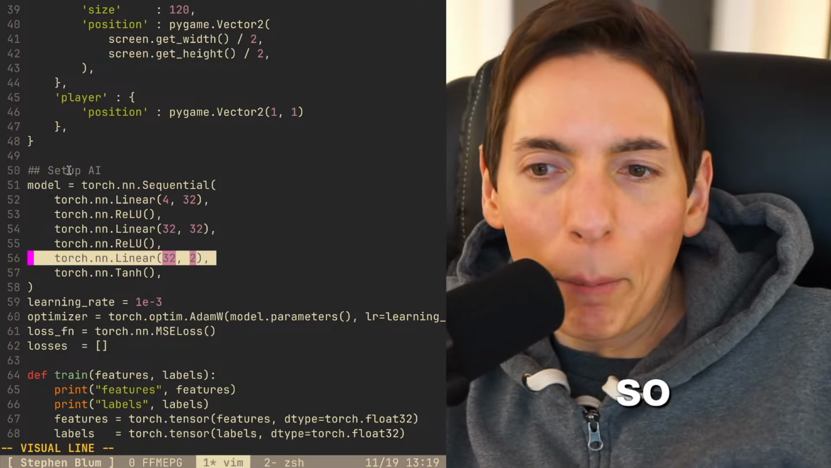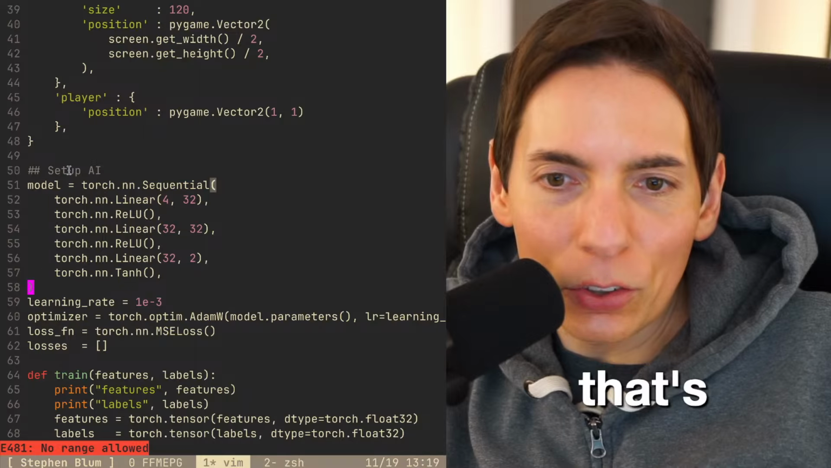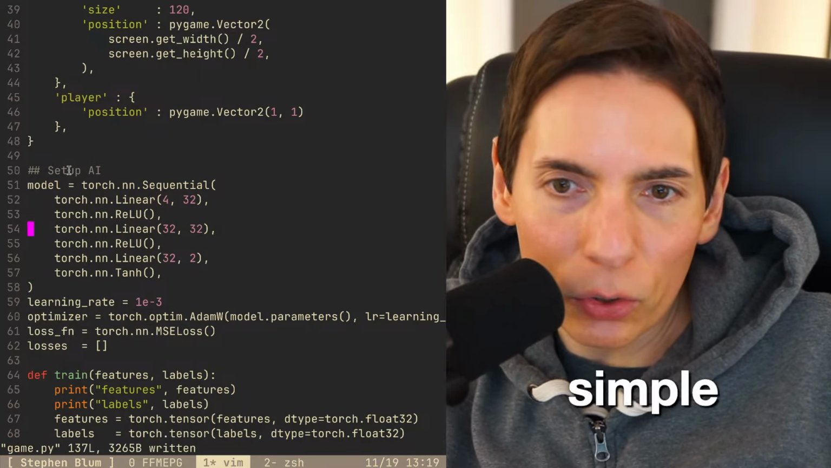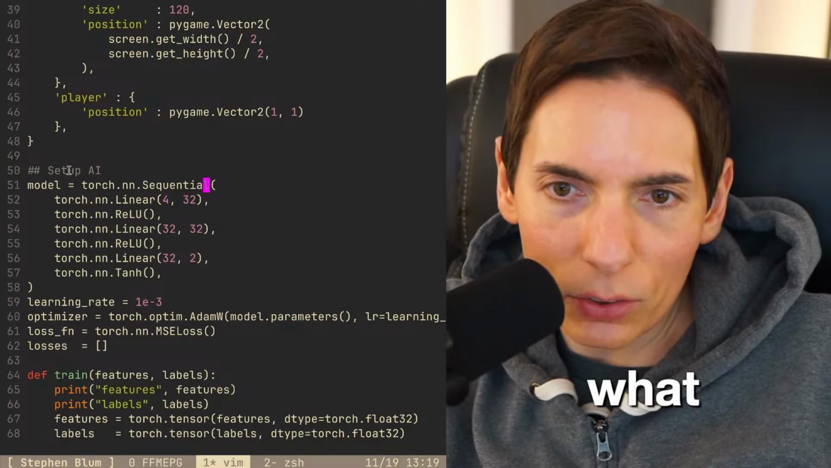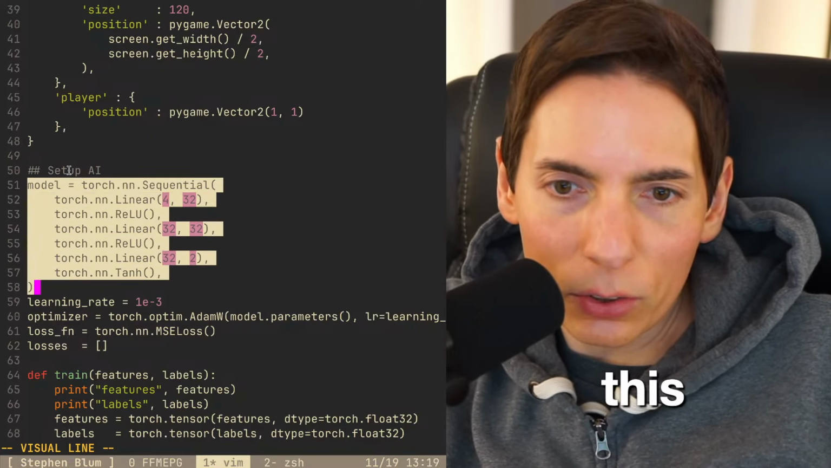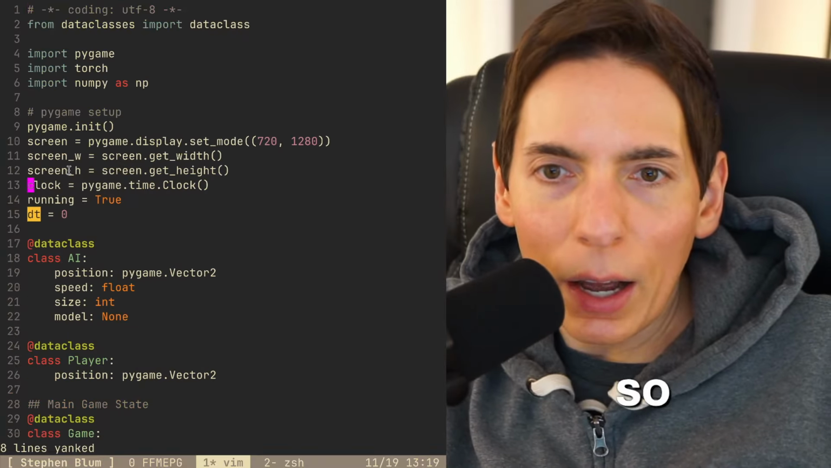So up and down, positive and negative, left and right, positive, negative. So that's the idea. It's very simple. So what is this? I need to know what class this is. I need to know what this is really quick. So let me copy this over here. Actually, here. So that way I can create it.